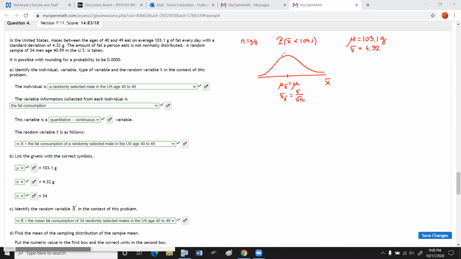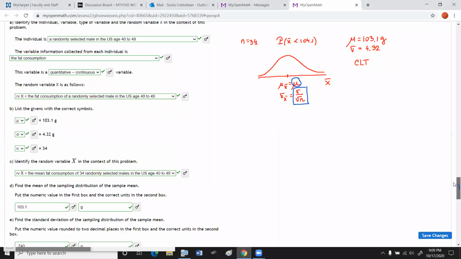4.32. And we have a large enough sample so we can apply the central limit theorem, CLT. The way we apply the central limit theorem, we identify the sampling distribution of the means and we find the parameters of this distribution. Now, the only thing that will change in our work when we use the normal distribution is that the standard deviation will be sigma divided by square root of n. The mean stays the same. So I will scroll down now to G, because we are doing problem G here.